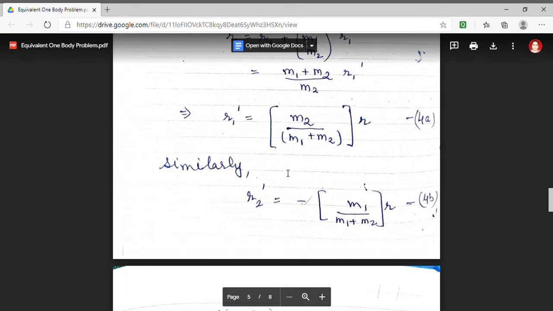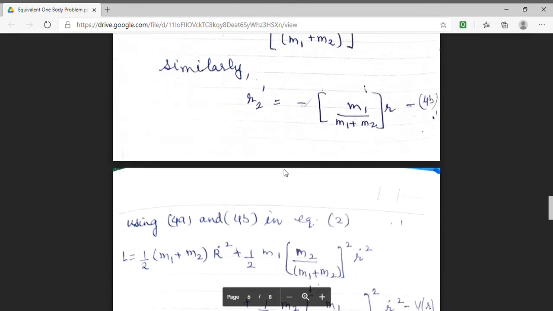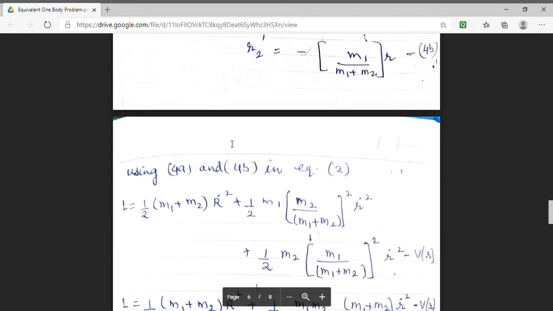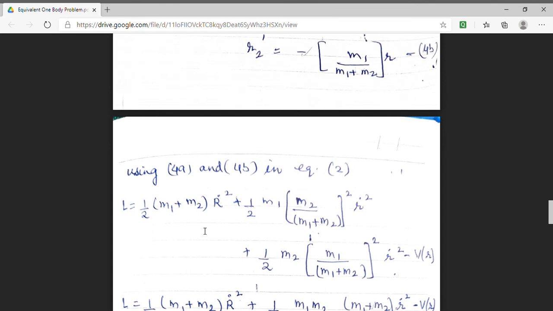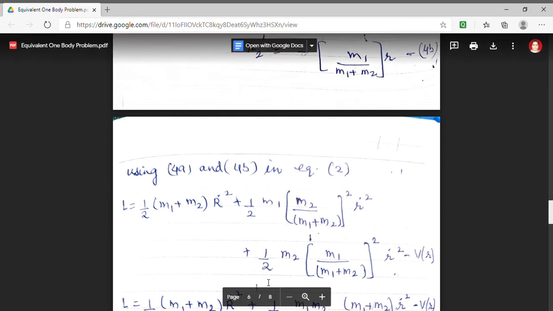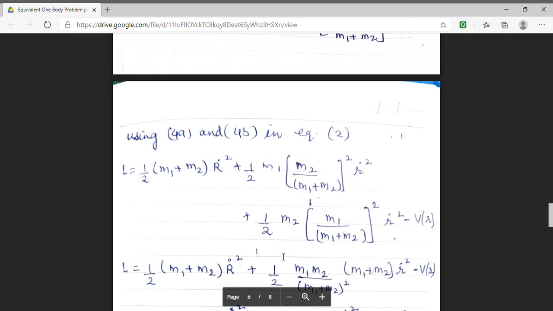So using r1 prime and r2 prime in terms of r, I get my Lagrangian as L equal to half (m1 plus m2) capital R dot square plus half m1 m2 upon (m1 plus m2) whole square r dot square plus half m2 m1 upon (m1 plus m2) square r dot square minus V(r).